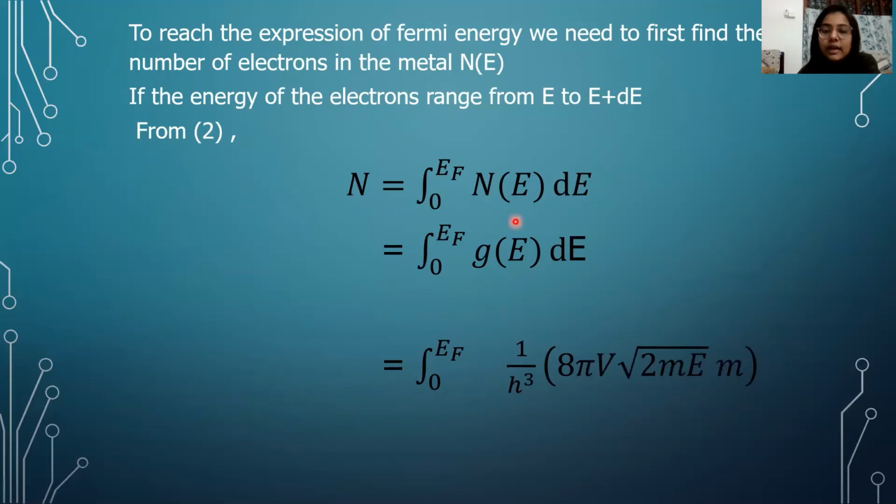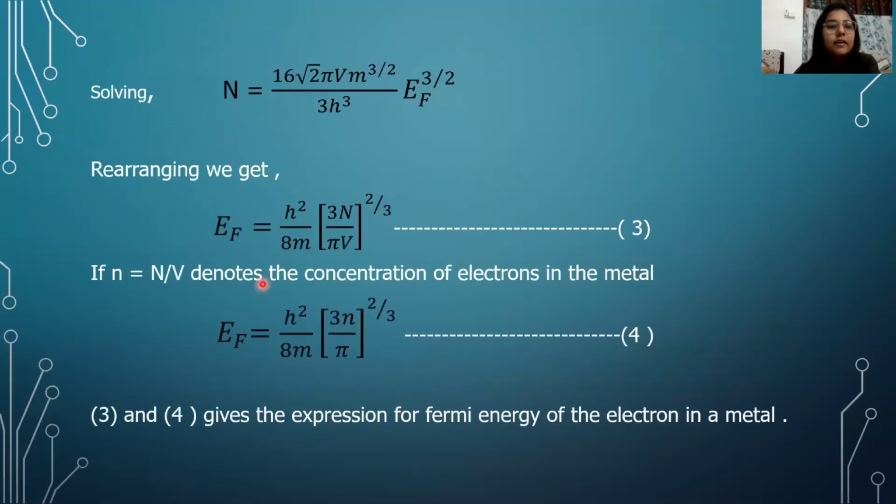But we also know that n of E is equal to g of E. So instead of n of E, we can write it as g of E. From the earlier equation, we have already got the density of states of the electron, so we have substituted that here. From this expression, we can see that all the constants V, m, and h are constants. So the integration is a function of root E alone. After integration, we will be getting something like E_F raised to 3 by 2 divided by 3 by 2.